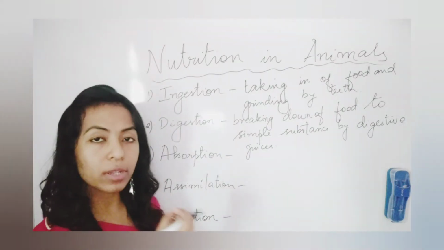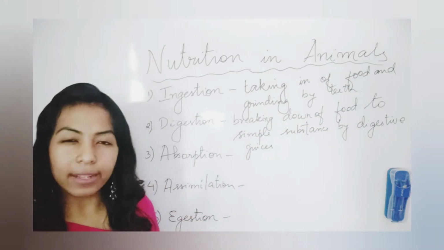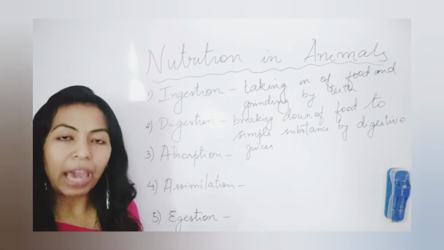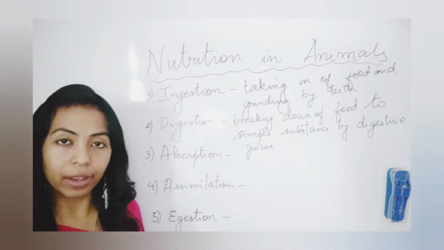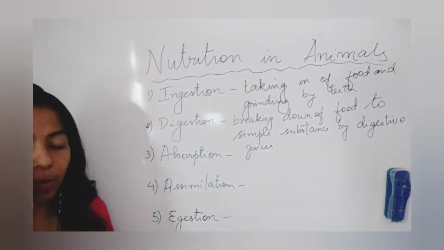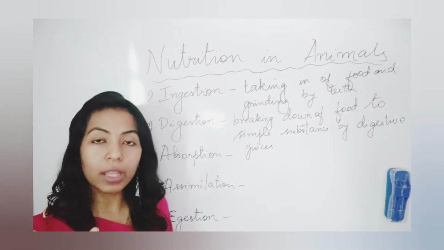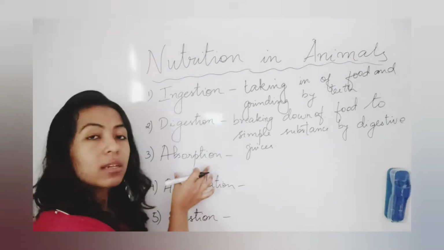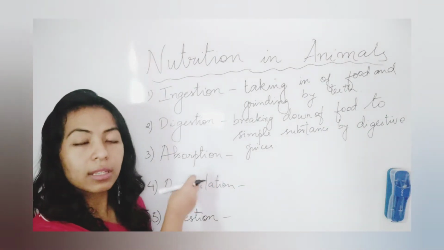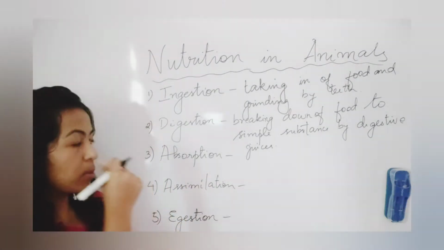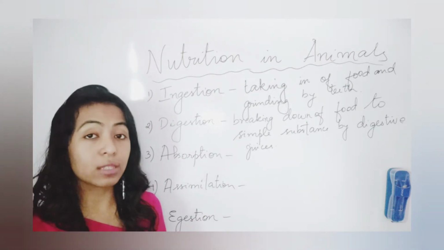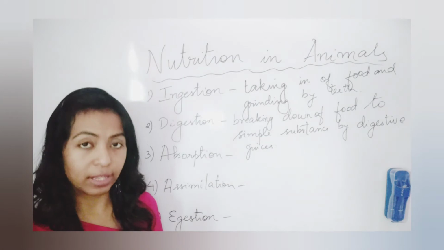Absorption is the process by which the digested food is absorbed by the body cells of our body. Because when we eat food, what is the main thing we want from the food? We want absorption of nutrients, right? So in this third step, that process happens. Our body is a combination of cells, right?